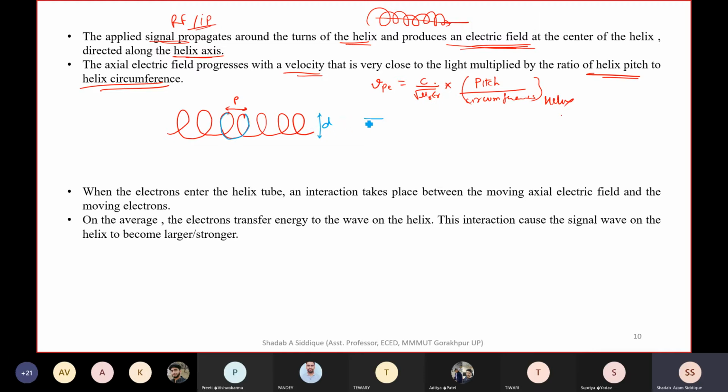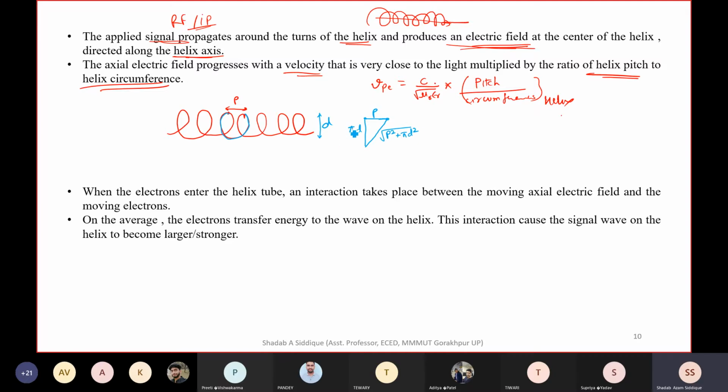If I take a two-dimensional view, it goes from this pitch p to this pitch, and the other side is pi d. What is pi d? Pi d is nothing but the circumference. So what should this value be? This value is the square root of p square plus pi d square.